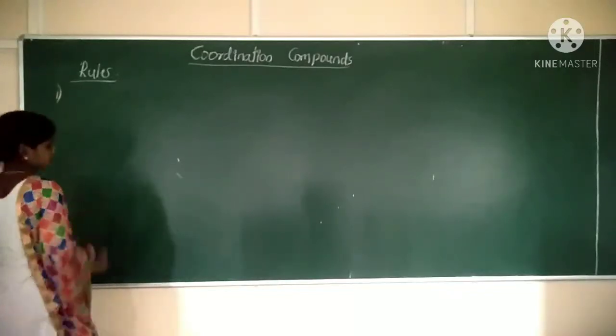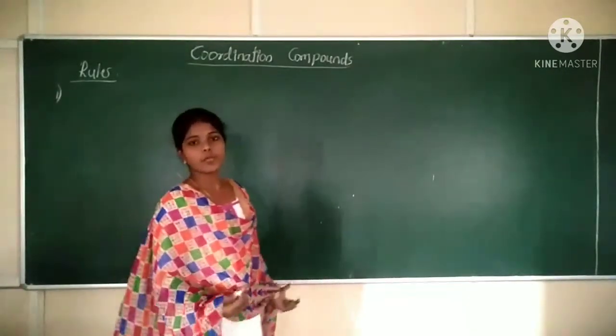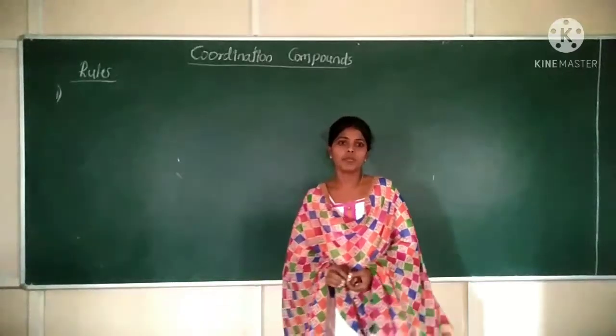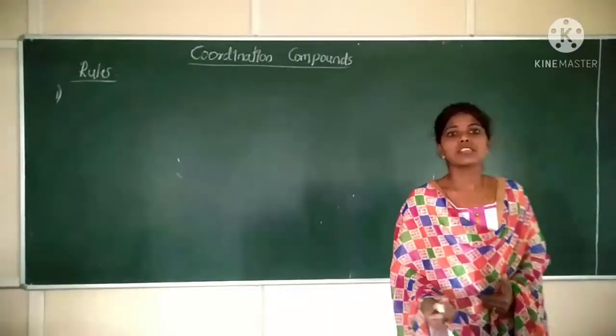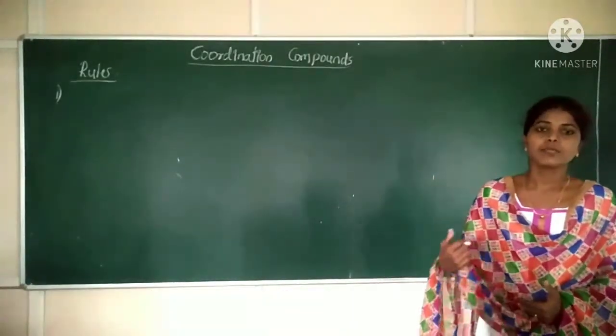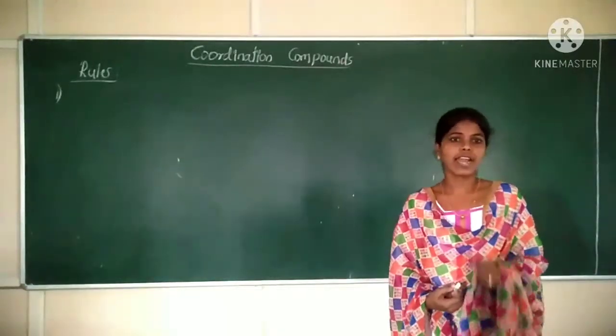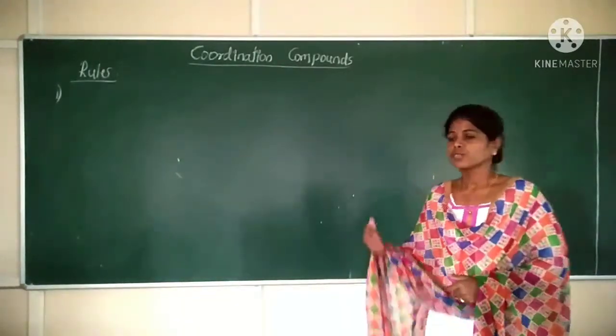The first rule is to name a coordination compound, whether the complex may be a cation or an anion, we always prefer first the cation, later the anion. So what is the first rule?